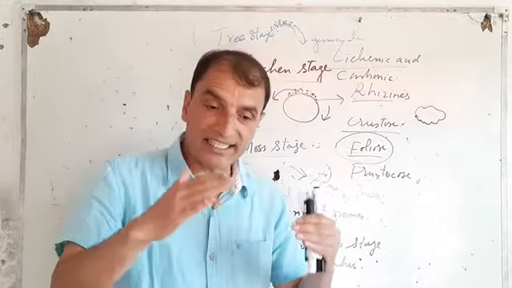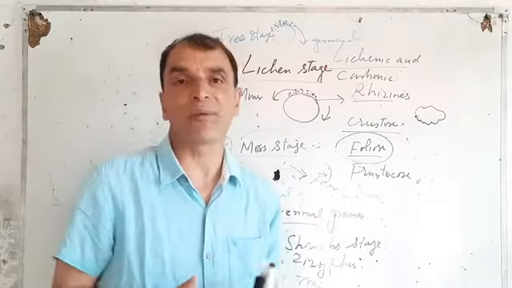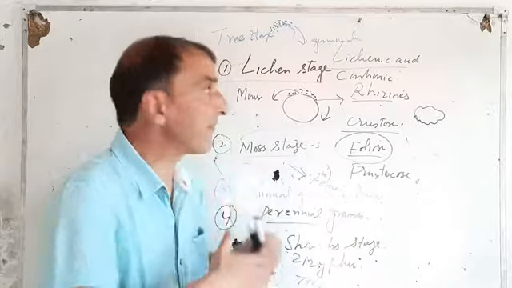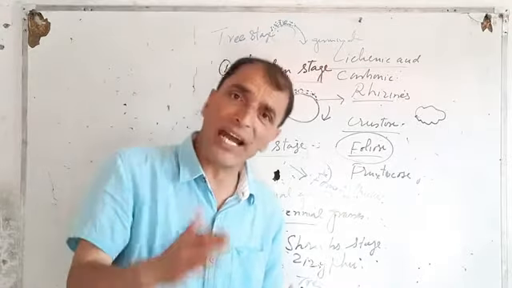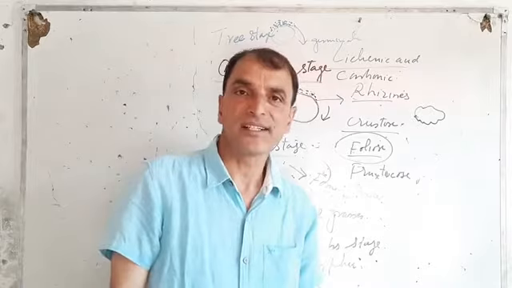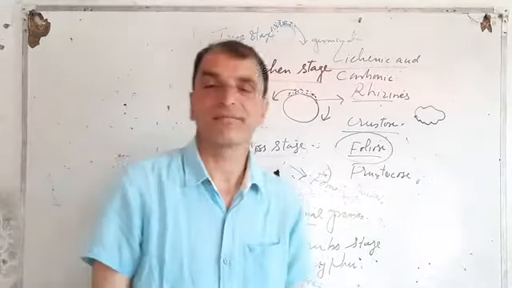Now they are in equilibrium with the changing environmental conditions. The changing environmental conditions don't affect them, and they settle. They become the final communities, right? So these are known as climax communities.